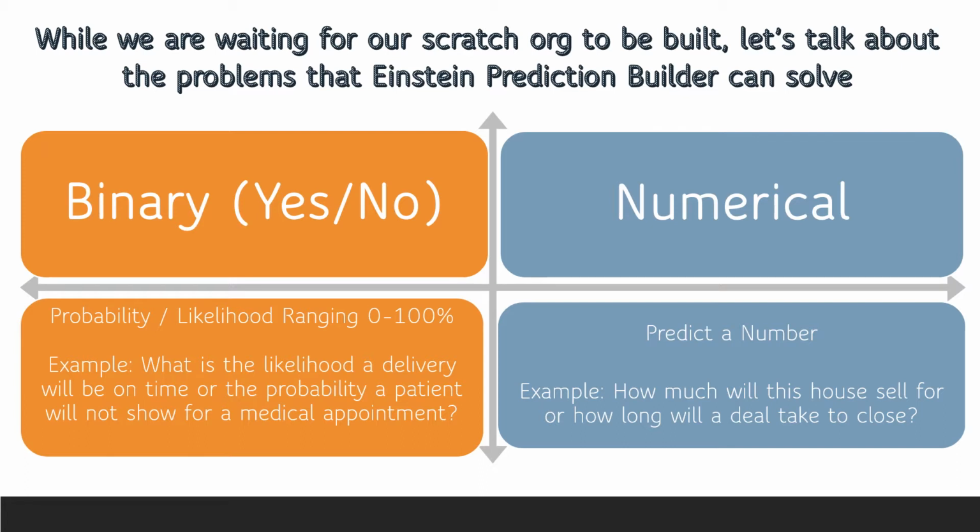Questions like, what is the likelihood if a delivery will be on time, is an example of a yes-no question. A question like, how much will this house sell for, or how long will a deal take to close? Well, that's an example of a numerical type of prediction. You'll want to decide which type of questions you want answered before you ask Einstein to create the prediction model.